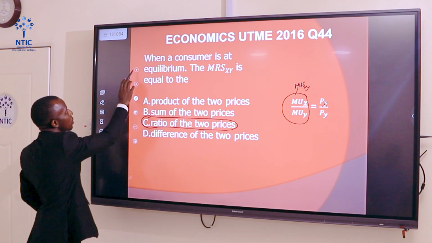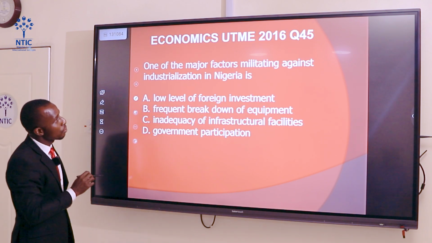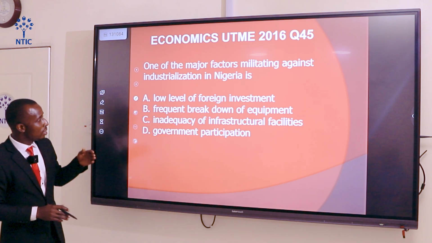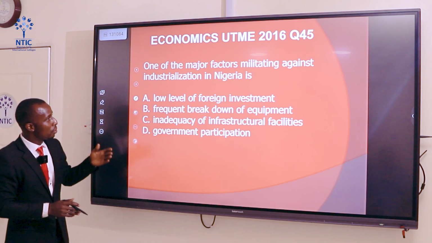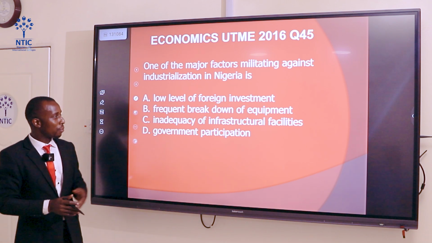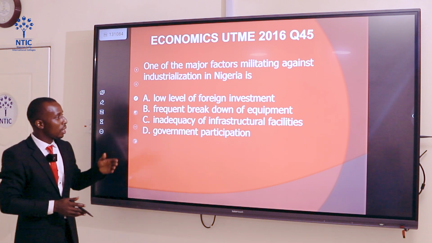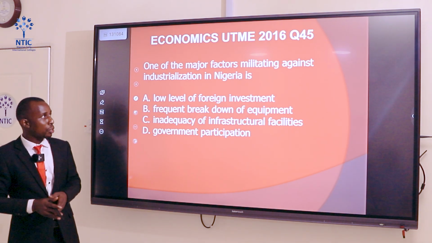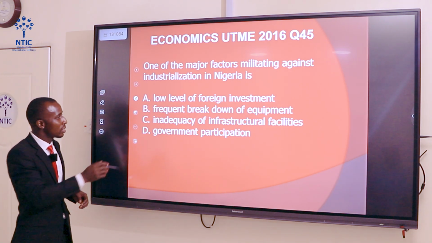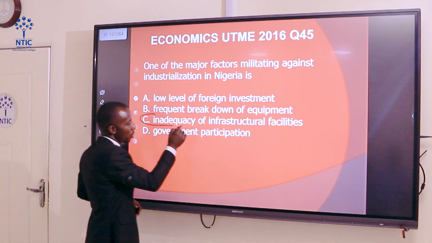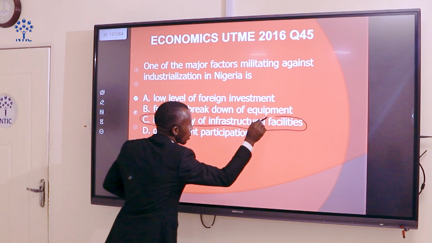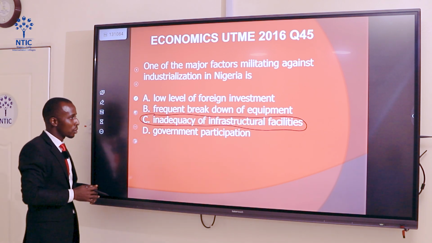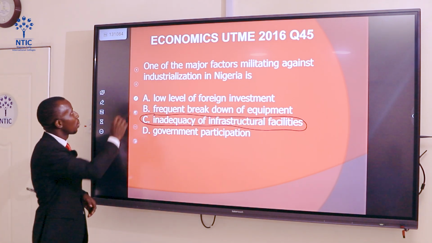Now let's take question 45. One of the major factors militating against industrialization in Nigeria is dash. Is it low level of foreign investment, frequent breakdown of equipment, inadequacy of infrastructural facilities, or government participation? The major problem is the inadequacy of infrastructural facilities. Infrastructural facilities like communication network, good road network, and some other infrastructures are inadequate.